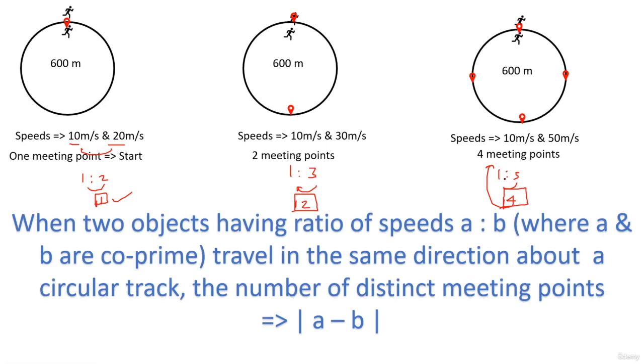So whenever two objects have ratio of speeds A is to B, where A and B should be co-prime, nothing in common, okay, and they travel in the same direction about a circular track, the number of distinct meeting points is always going to be mod of A minus B, the difference of the speeds, right?